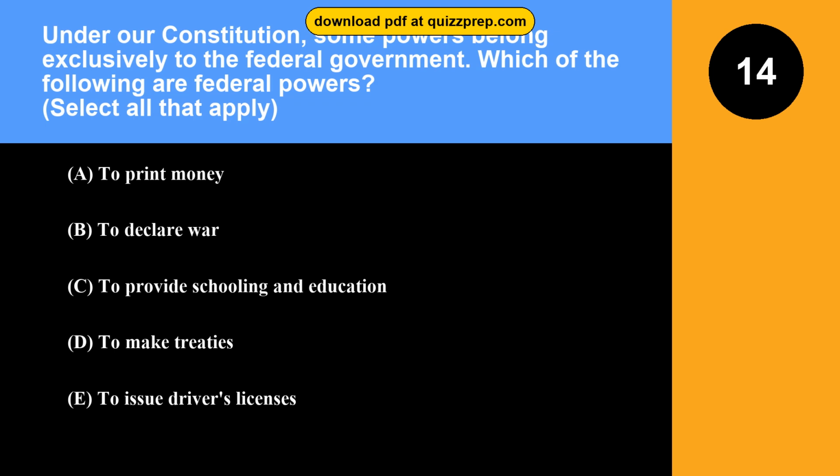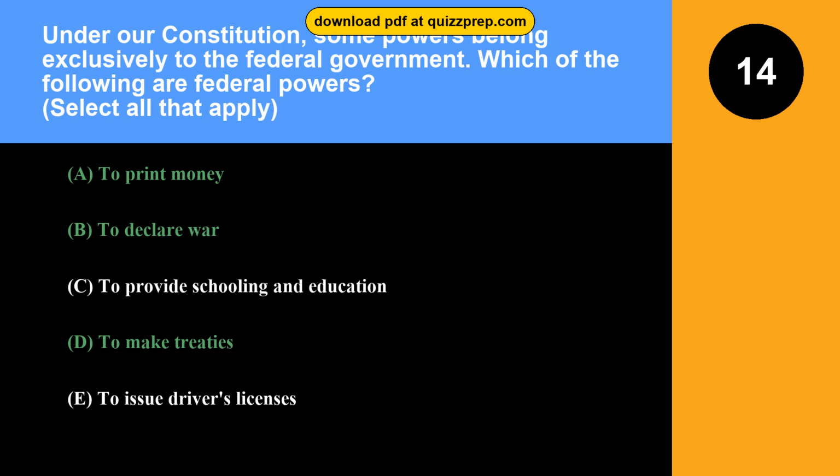Question 14. Under our Constitution, some powers belong exclusively to the federal government. Which of the following are federal powers? Option A. To print money. Option B. To declare war. Option C. To provide schooling and education. Option D. To make treaties. Option E. To issue driver's licenses.